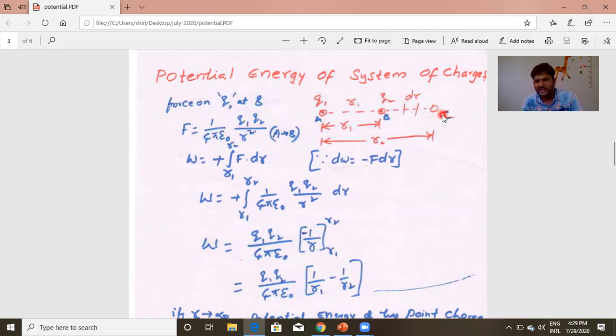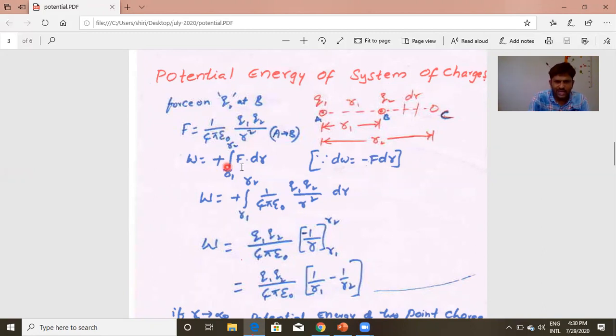Using that, we'll calculate the potential energy of this system. The distance between Q1 and Q2 is R1, and the distance between A and C is R2. We know from Coulomb's law, the force of attraction or repulsion between the charges Q1 and Q2 is 1 by 4 pi epsilon naught Q1 Q2 by R square. This is R, I am considering this as R. So 1 by 4 pi epsilon naught Q1 Q2 by R square.